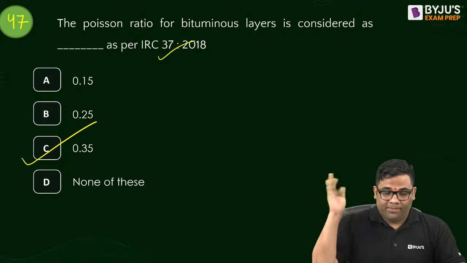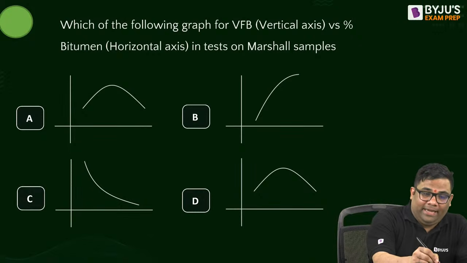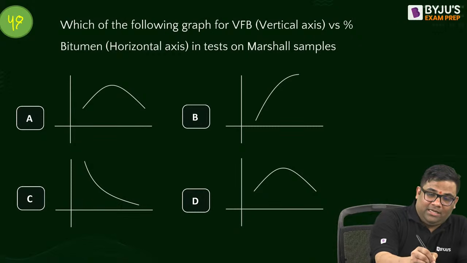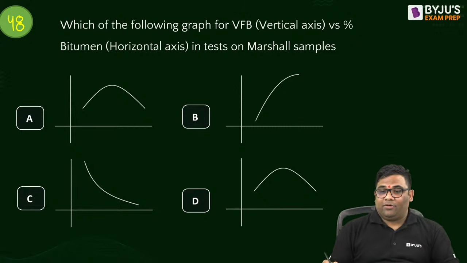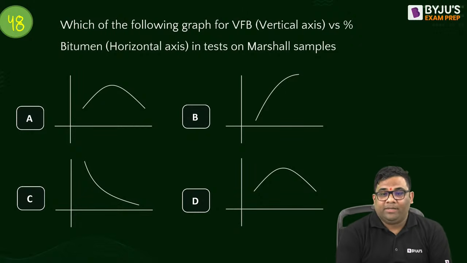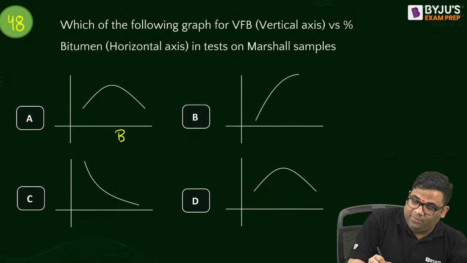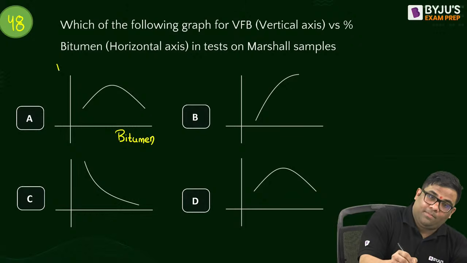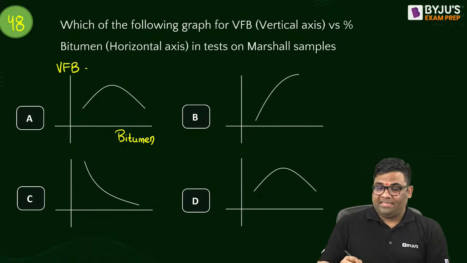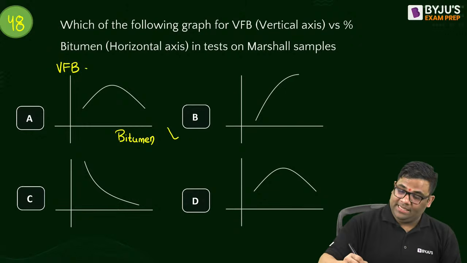Okay, so come back to the 48th question. Answer this. Which is the correct graph? VFB versus bitumen. The horizontal axis is bitumen and the vertical axis is VFB. Which is the right answer? Yes, the right answer is B.